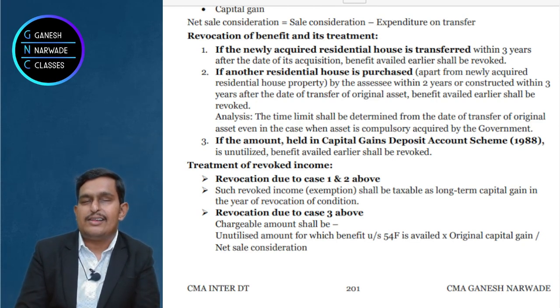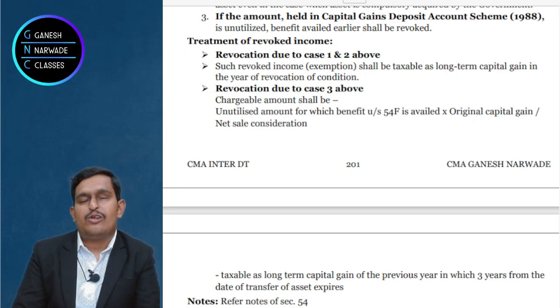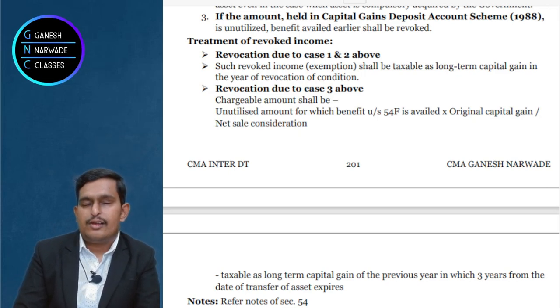No difficulties in this. Sometimes in the question they will give you like this. They will say that you sold 2 assets, 3 assets, and you purchased a residential house. Now, for which asset sold you should get exemption or deduction under 54F?